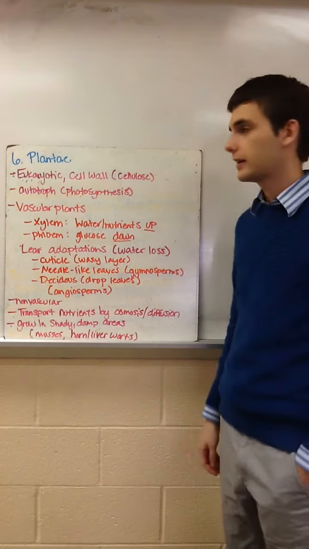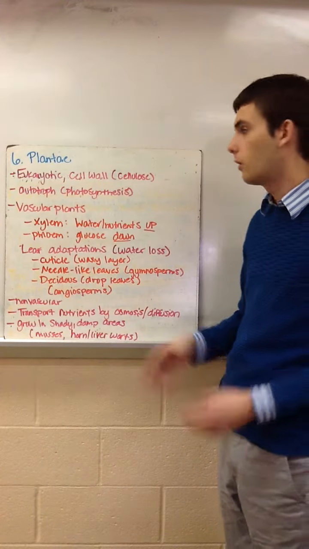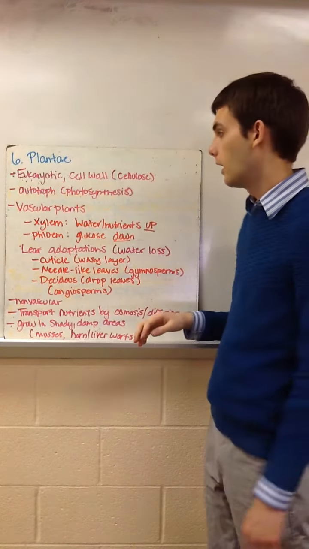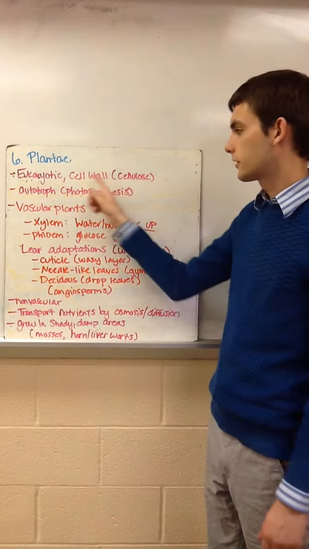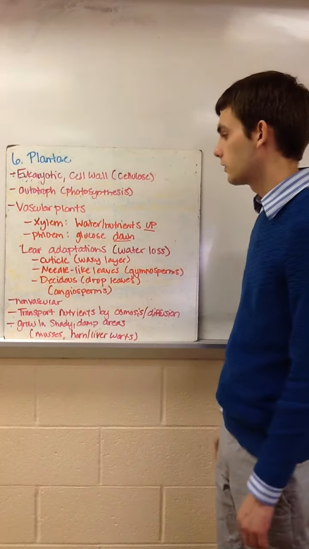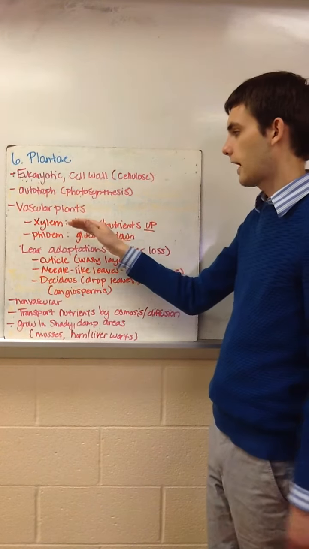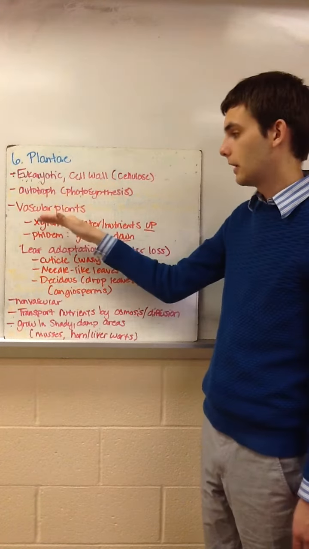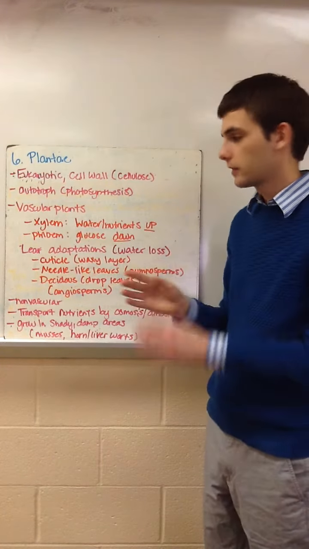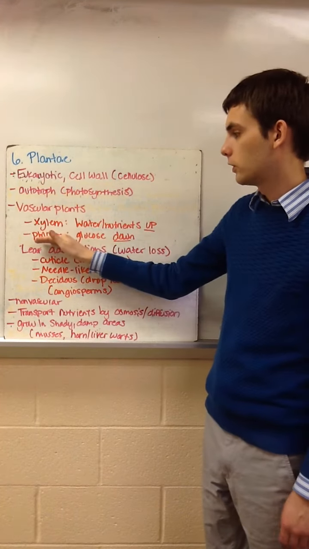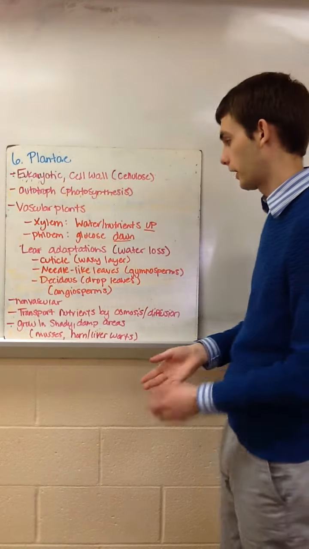And the last kingdom is the Plantae kingdom, which are going to be eukaryotic cells that have a cell wall made up of cellulose, so all of our plants here. These are all going to be autotrophs, which means they can make their own food, specifically through photosynthesis. And there are 2 types, vascular plants and non-vascular plants. Vascular plants are going to have vascular tissue, xylem and phloem. Xylem is how the plant moves water and nutrients up the plant, and phloem is how the plant will move glucose that's made in the leaves and move that down the plant.